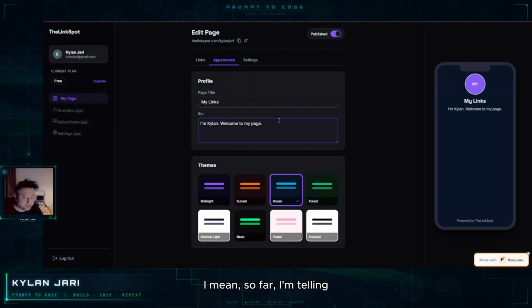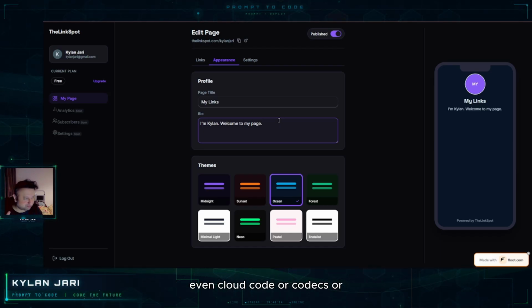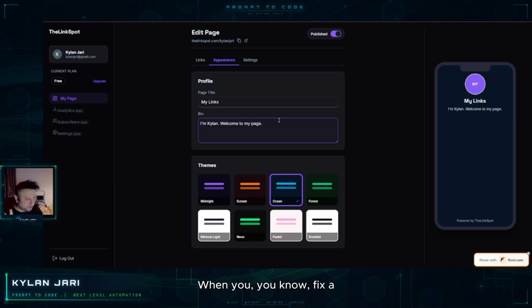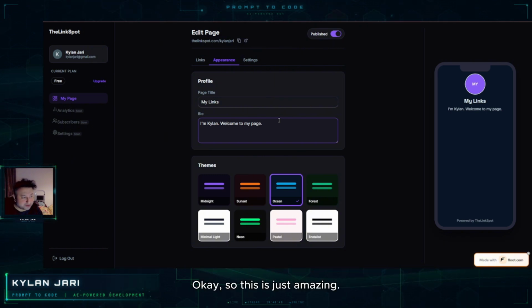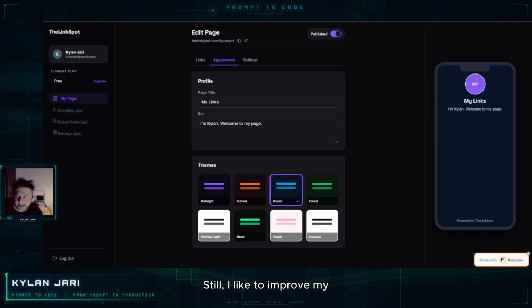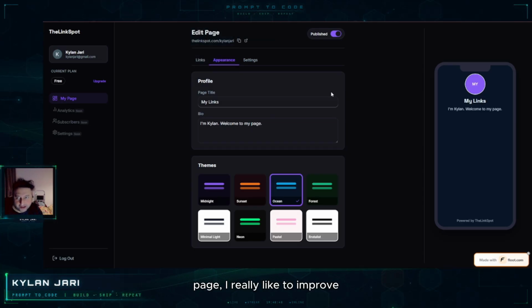So far, I'm telling you, if you build this with even Claude Code or Codex or whatever, you have to go back and forth to fix a lot of issues. But here you can see I prompted, then I waited, and I got this out of nowhere. This is just amazing. Still, I'd like to improve my homepage, the main landing page.